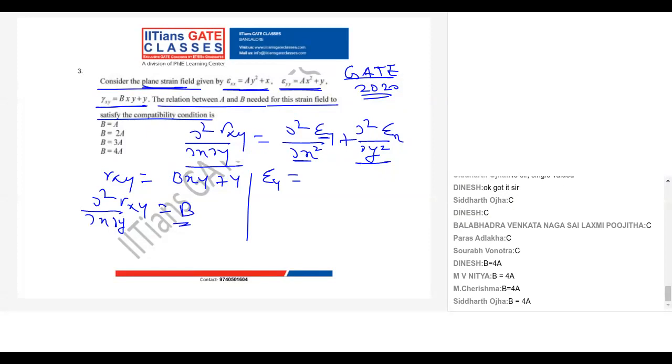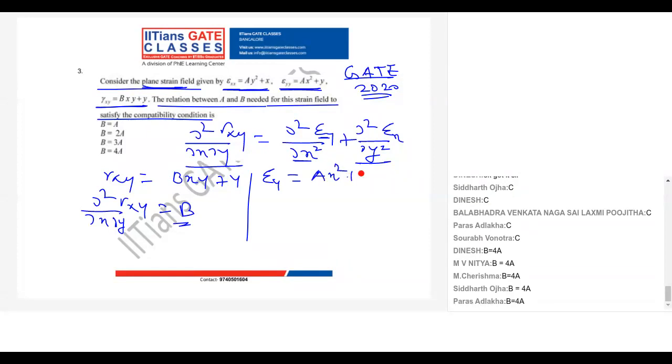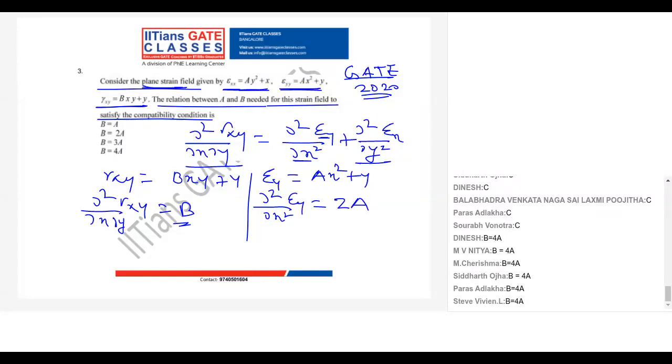It is ax square plus y. So dou square by dou x square epsilon y is 2a. What is epsilon x? It is ay square plus x.